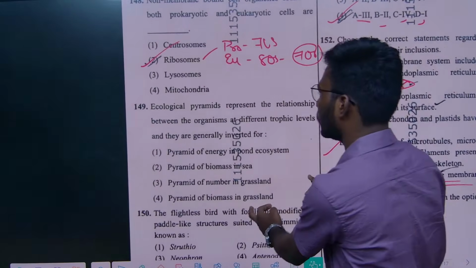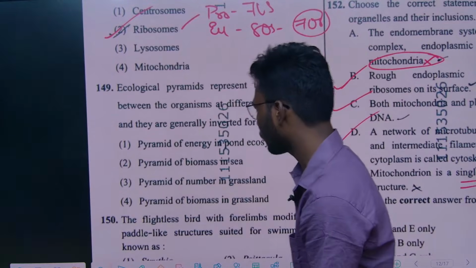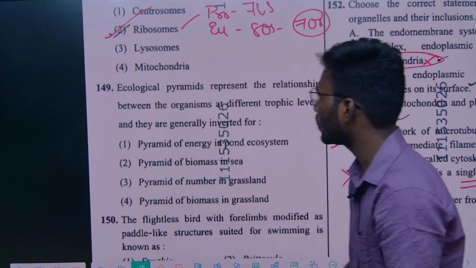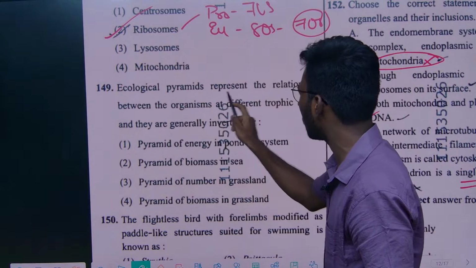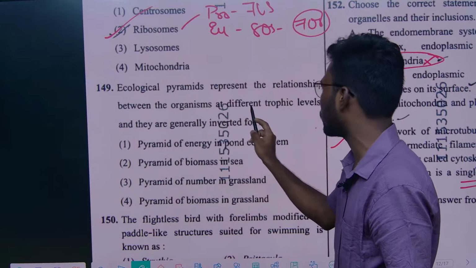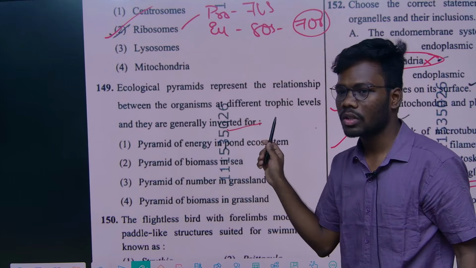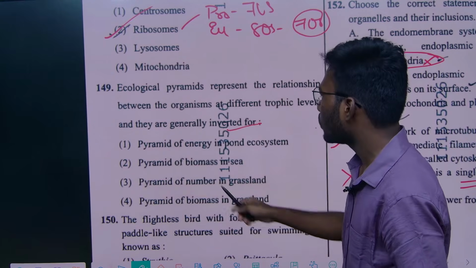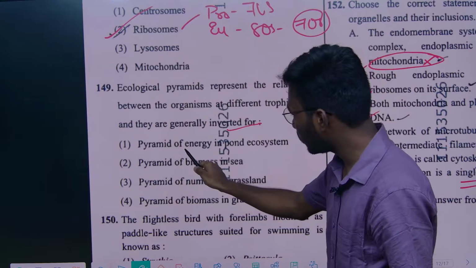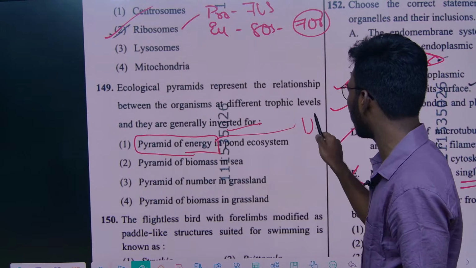Question 149 is from ecological pyramids in ecosystems. Ecological pyramids represent the relationship between organisms at different trophic levels, and they are generally upright, so they are asking for the inverted one. The pyramid of energy is always upright.